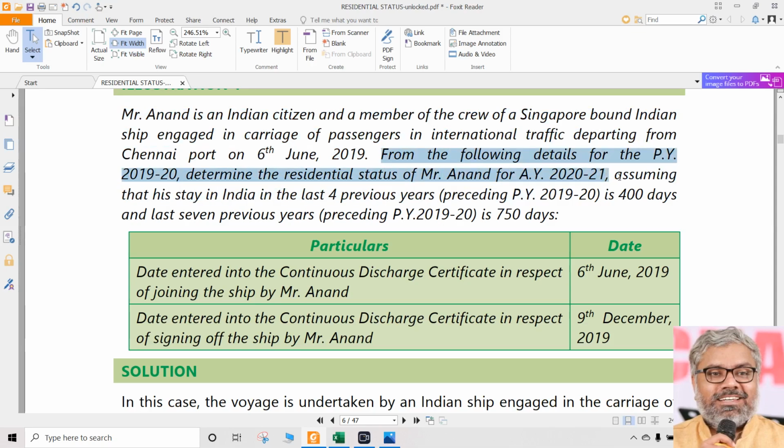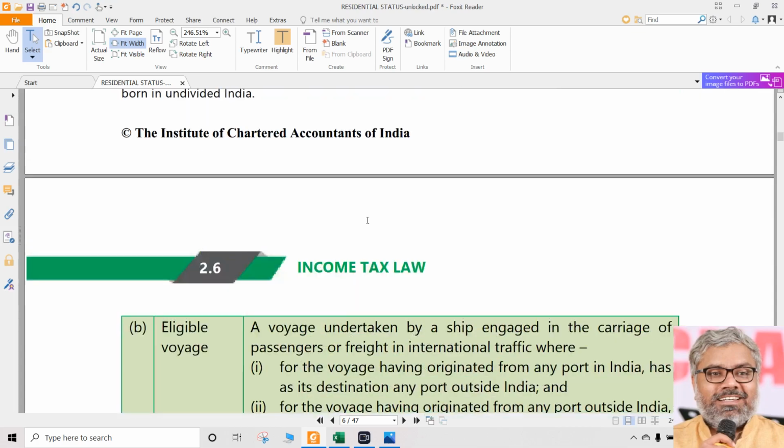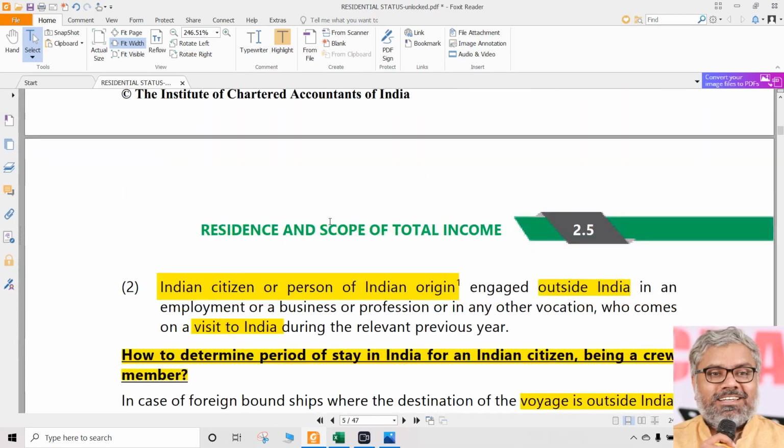However, from the following details for the previous year 2019-20, determine the residence status of Anand for the assessment year 2020-21, assuming that his stay in India for the past 4 years preceding the previous year is 400 days. First of all, does it matter for him? Answer is no. Why? Because he is an Indian citizen and he is a member of crew. He is leaving India during the previous year. So he first of all falls under the exceptional category here.